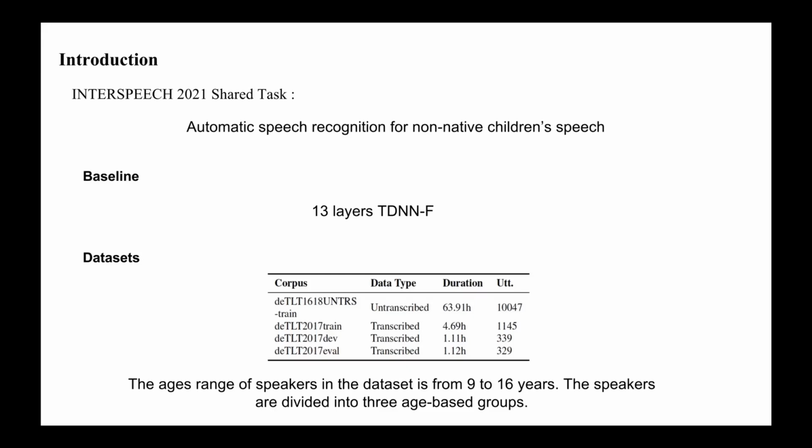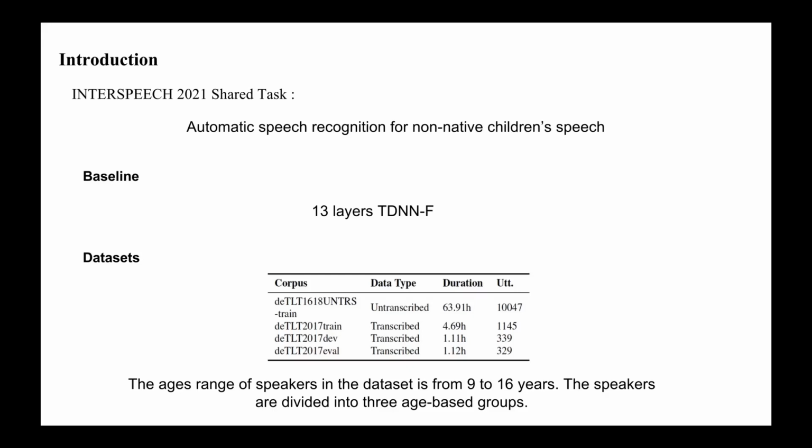There are 2 parts of training data provided in the German track, the TLT 2017 and the TLT 1618. The TLT 2017 contains about 4.69 hours of manually transcribed data, coming from 2017 German TLT evaluation campaign recordings.